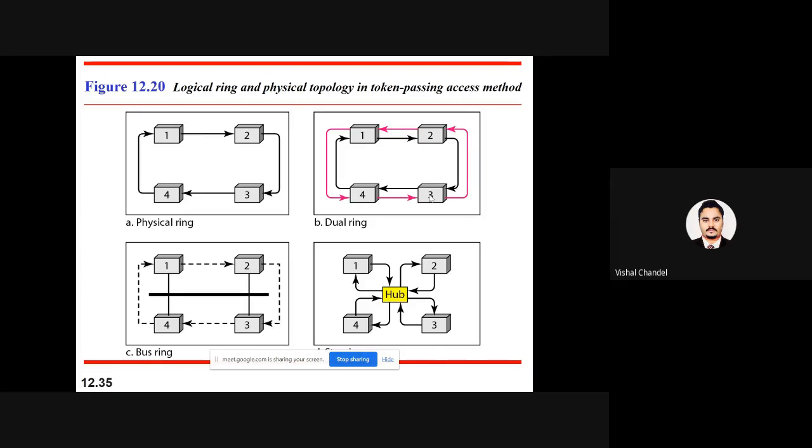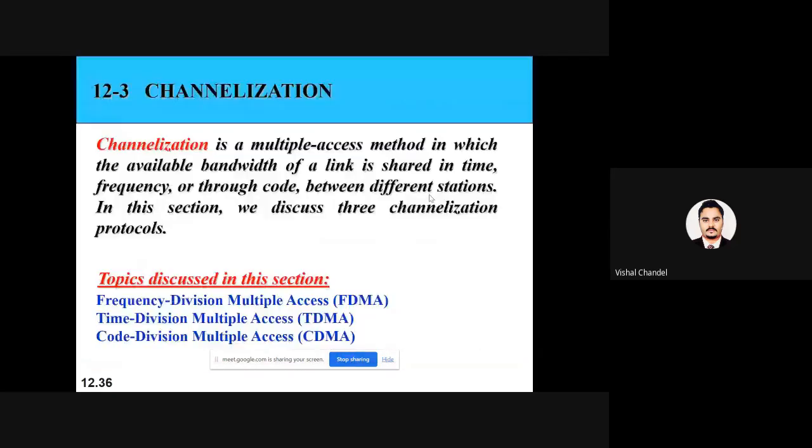So now what is happening? First will start the talk. After that, third will start the talk. That means the token number of the first is first, and the token number of third is second. So that we call the token arrangement. So these 3 methods will be clear to everyone.